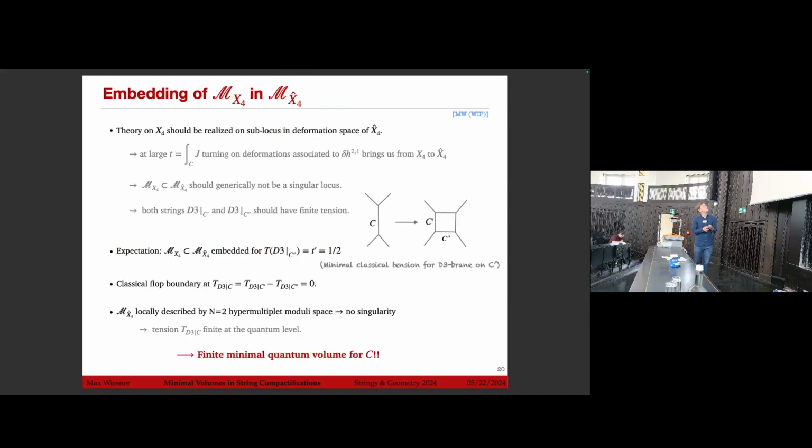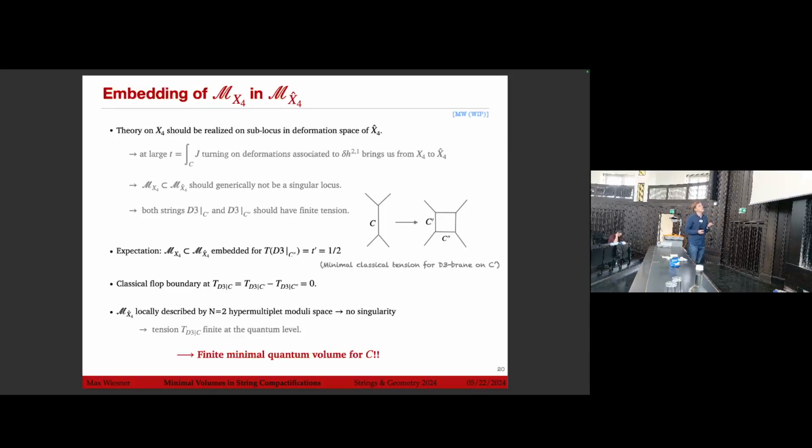And so one can now ask, how do we embed this original moduli space of X4 in that of X hat 4? It should in general be a non-singular locus. So both the strings that we wrap here and here should have finite tension. And so the expectation is just that we embed M_X4 into M_X hat 4 at the loci where these take the minimal classical tension for the D3 branes on C prime. And so the classical flop boundary now corresponds just to where these have the same volume.